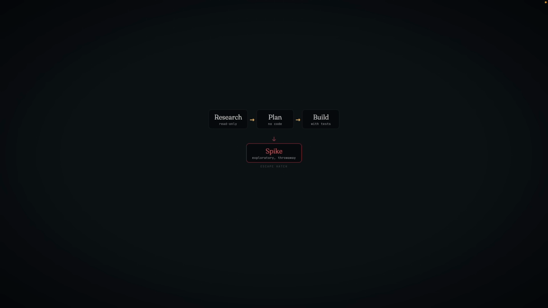This is an exploratory mode for when I'm not sure what I want to achieve yet, so I want to just do some back and forth prompting with Claude Code. I call it an escape hatch. What I also tell Claude explicitly is that it always needs to tell me which mode it is in, so that I can be sure when we are in plan mode that it does not randomly start writing code straight away. And I tell Claude to always open with the specific mode.